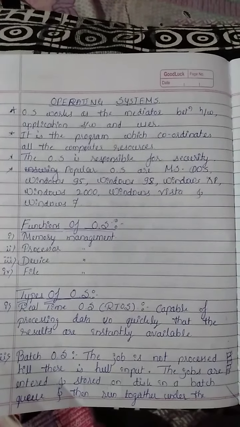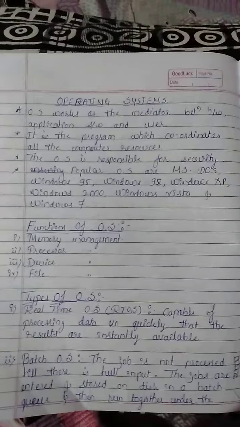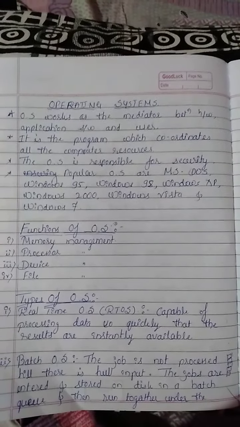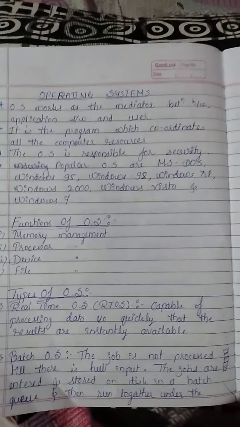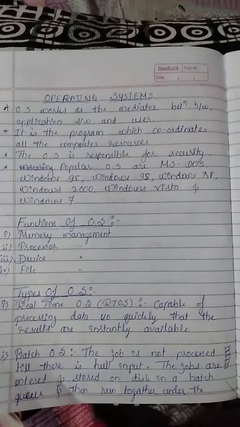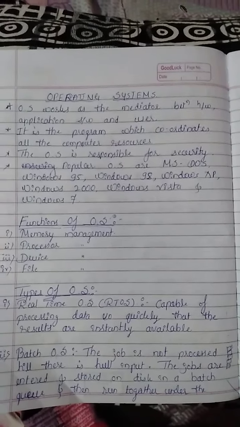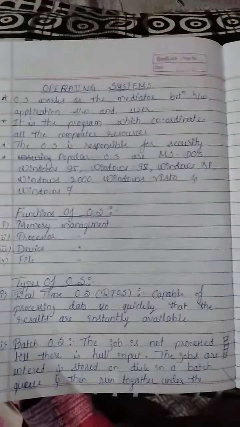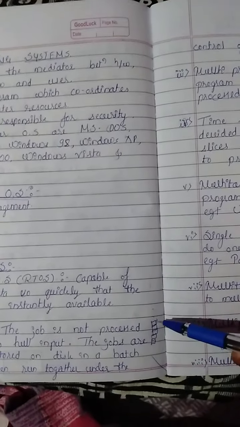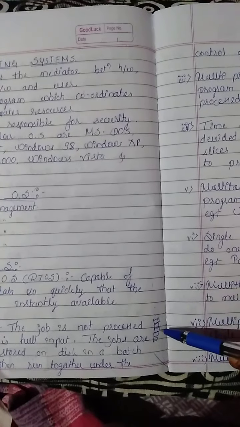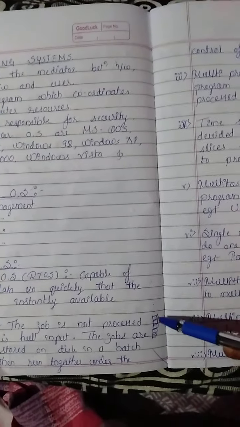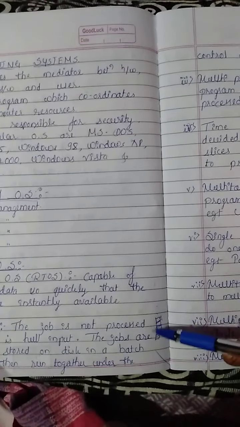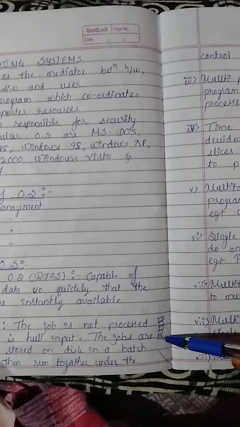After arranging all the jobs, the jobs have to be entered into the system as input. See here, this is the first job, second job, third job, fourth job, fifth job. All the jobs are arranged one by one.